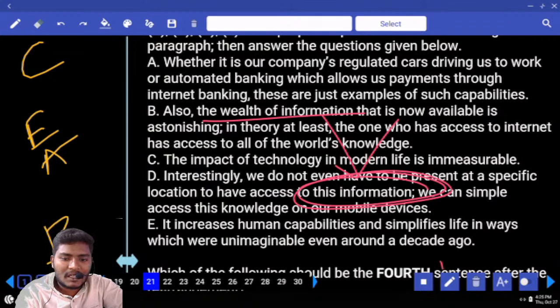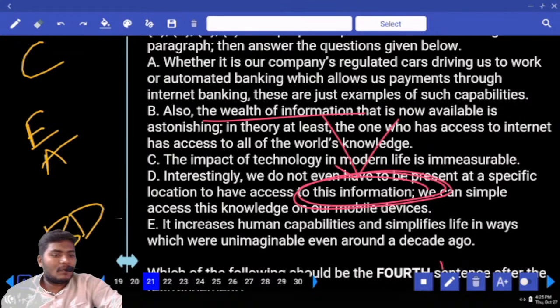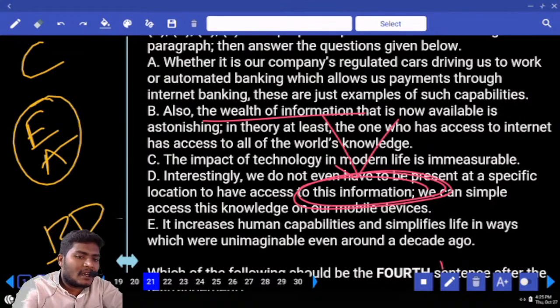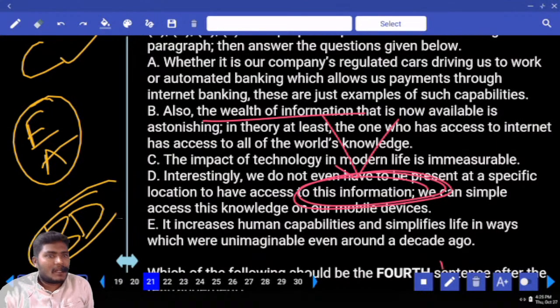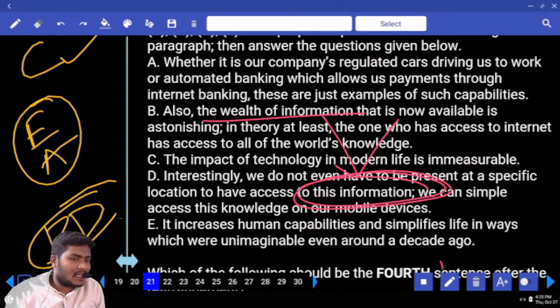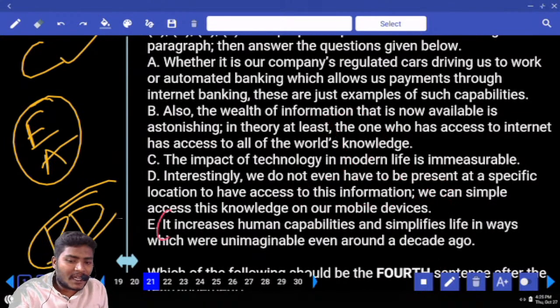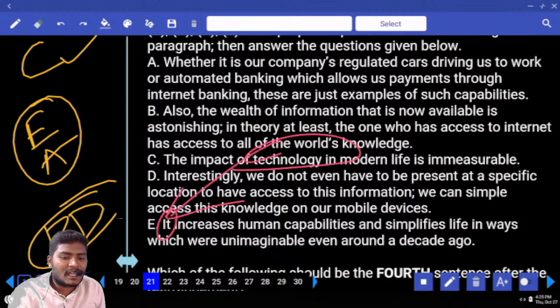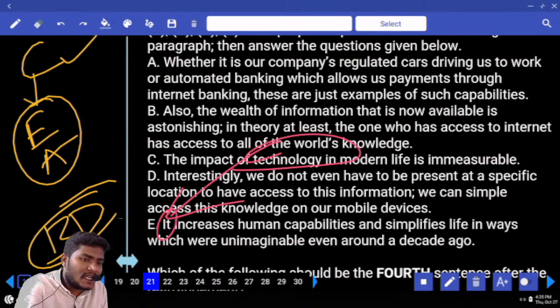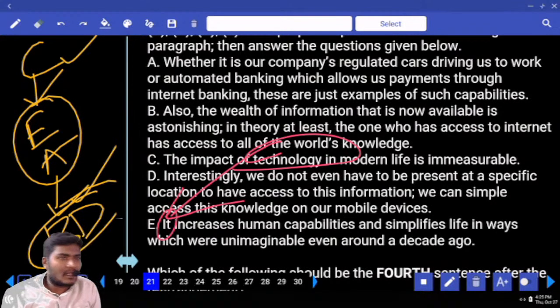B with what is that? D. Now EA is one pair, C is the beginning one, BD is one pair. Now tell me your rearrangement. C is the beginner. C can be connected with E or B. It can only be connected with E, because here we are referring to technology as "it". So CE is one pair. What is remaining now? BD. So AB can be connected in a simultaneous way. So the total rearrangement would be CE ABD.